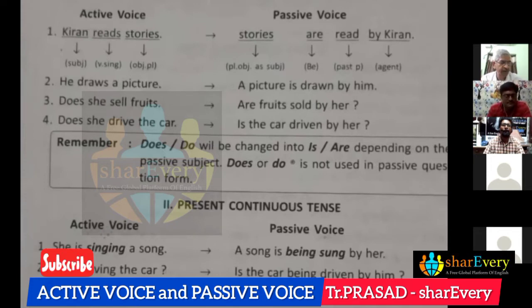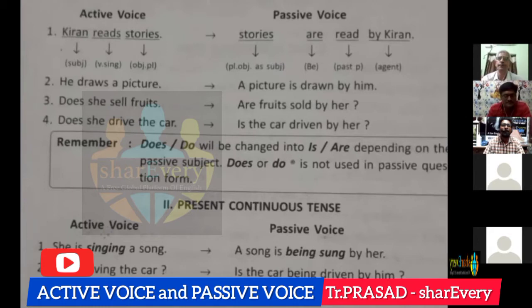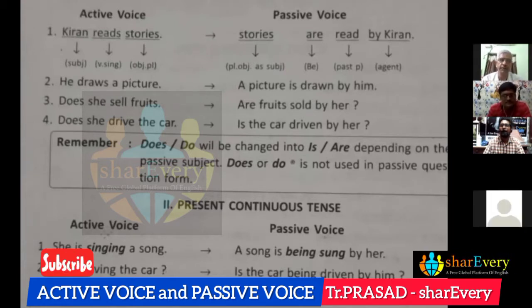If we observe the first sentence, Kiran reads stories. Kiran reads stories. And here, reads, verb is given with es. This is also important.